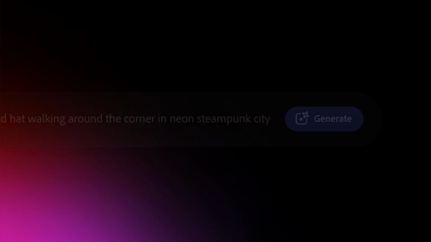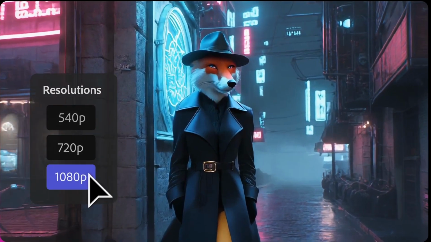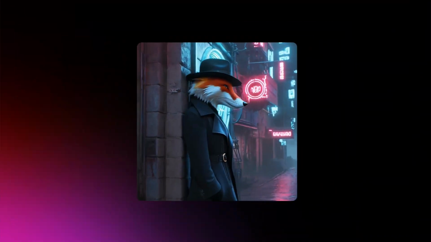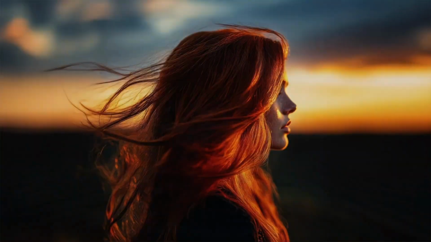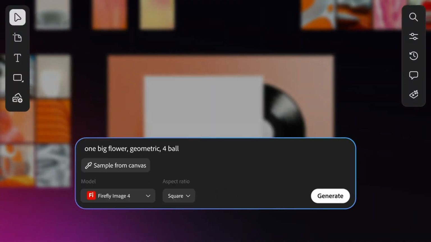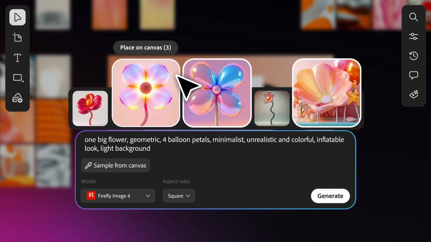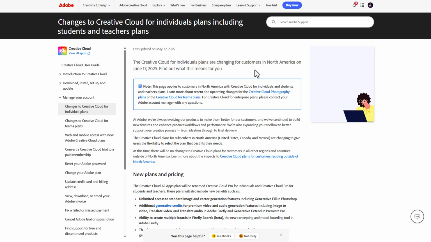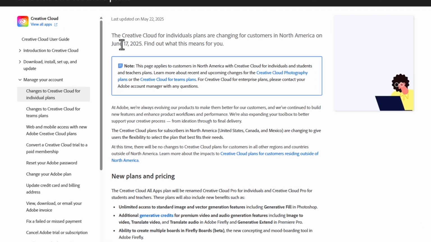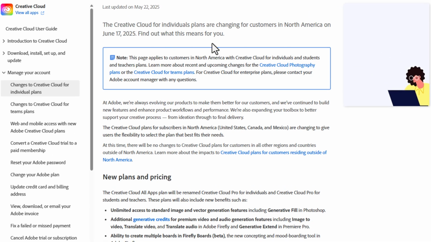So the folks at Adobe are changing their price plan for Creative Cloud products. And this is both for individual plans, student, and also teachers plan. For now, this is only going to affect customers in North America and not the whole world, but potentially, in Adobe style, say sometime in September, we might get this across the whole world, as this is being rolled out for customers in North America on 17th of June of 2025. And this simply means that if you live in Mexico, United States, or even Canada, that these changes are definitely going to affect you very soon.